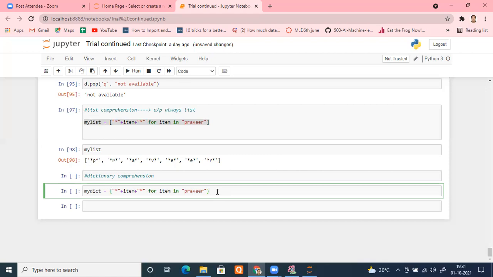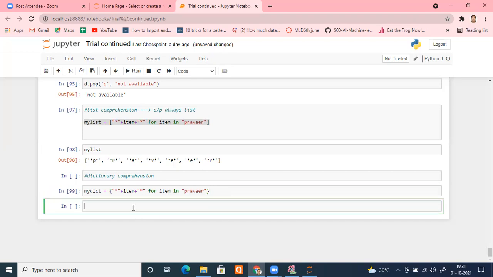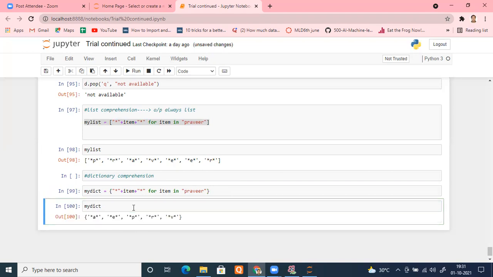See, for a dictionary, you will say, sir, we need key-value pairs. So what will be the key? The key will be your item, this one, P. Let me run this and you will see that. Run this, you'll understand automatically. I have nothing to tell you. Please check it.